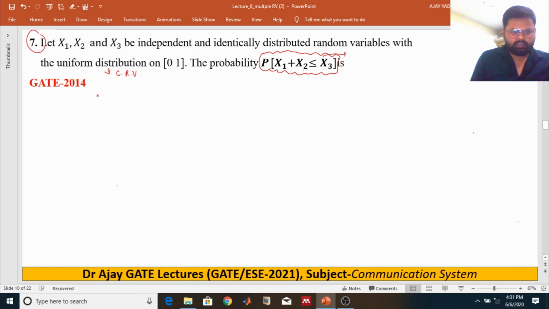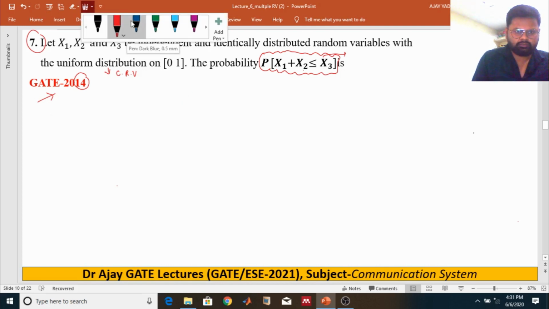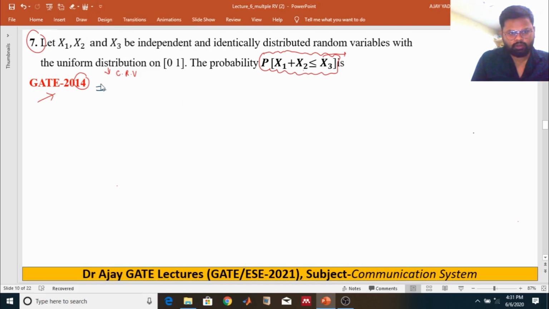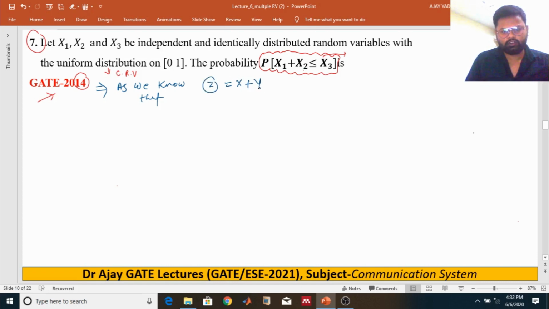The approach will be as follows. This question was asked in GATE 2014. It's very important, and it's a very lengthy problem. How do we start this problem? As we know, suppose we have two random variables x and y, and z is the addition of these two random variables, a new random variable.